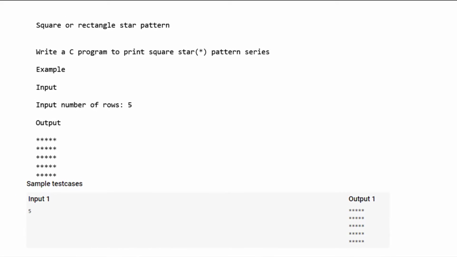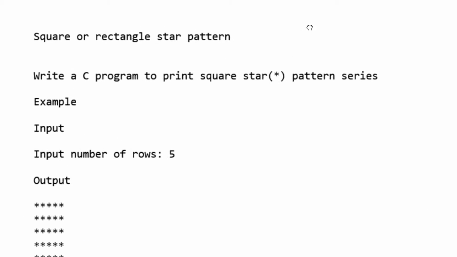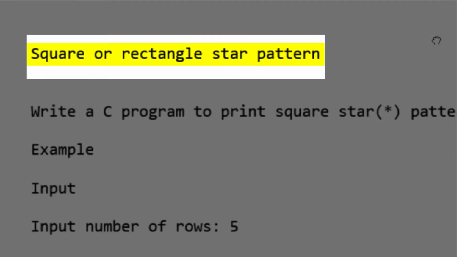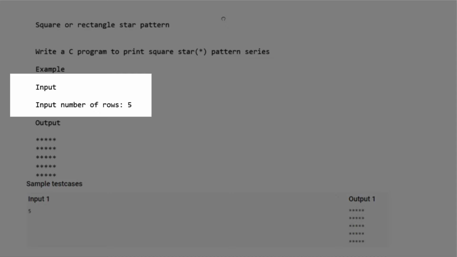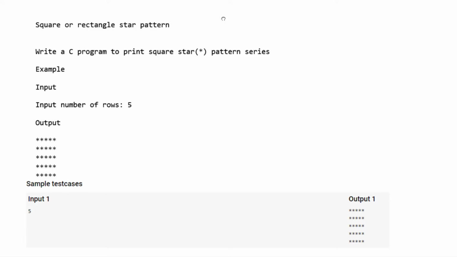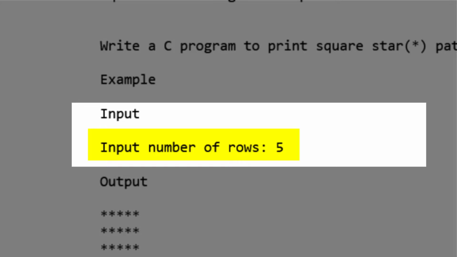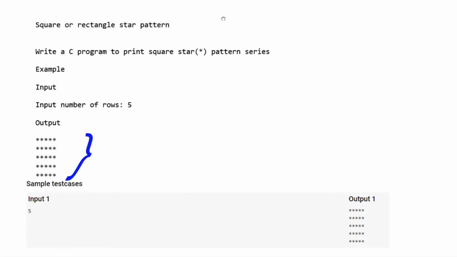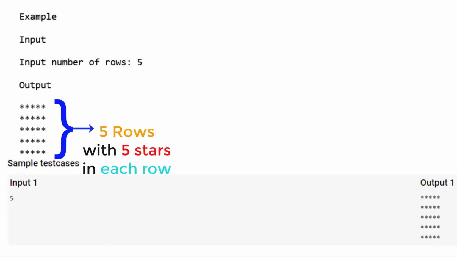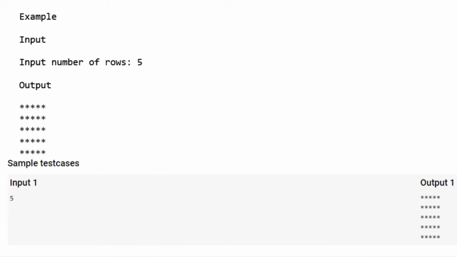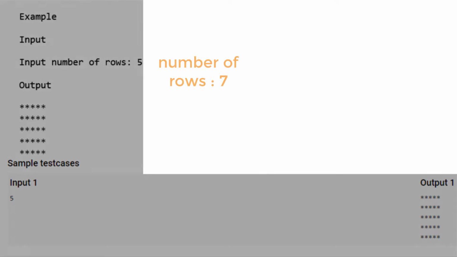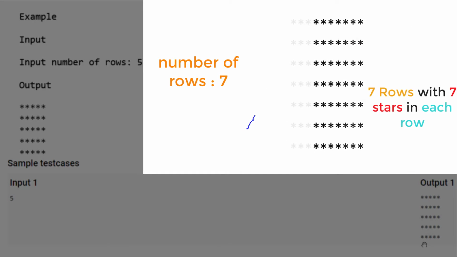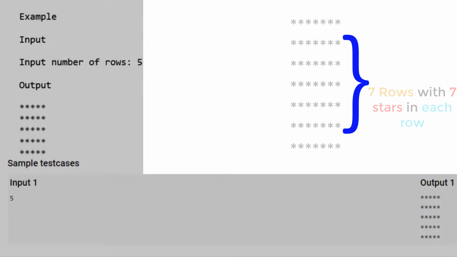Here is our question. We have to print a square or rectangular star pattern. In the question, we have input and output as follows. According to the question, we have to input the number of rows and print the corresponding number of rows with the stars as given in the question. We understand that we have to print 5 rows with 5 stars in each row, and the same applies to any other number. For example, if the input is 7, we have to print 7 rows with 7 stars in each row. So this is how we can briefly understand the given question.